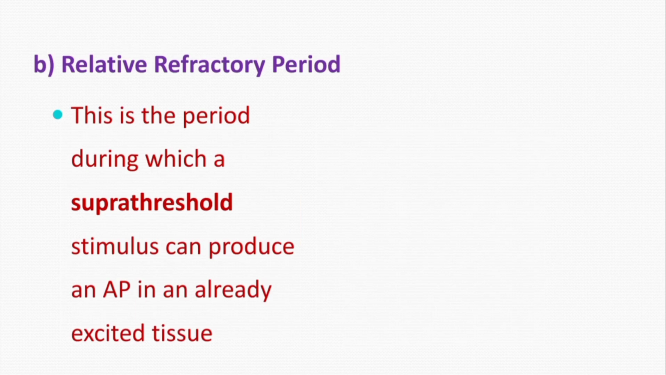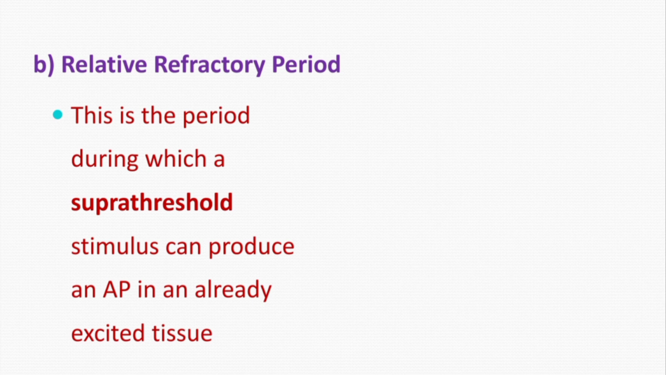So, then there is the relative refractory period. During this period, a second action potential can be generated in an already excited tissue, but the condition is that the strength of the stimulus should be more than normal. So, we can say that this is the period during which a supra threshold stimulus, the stimulus whose strength is more than normal, can produce an action potential in an already excited tissue. Okay. So, this is called the relative refractory period.